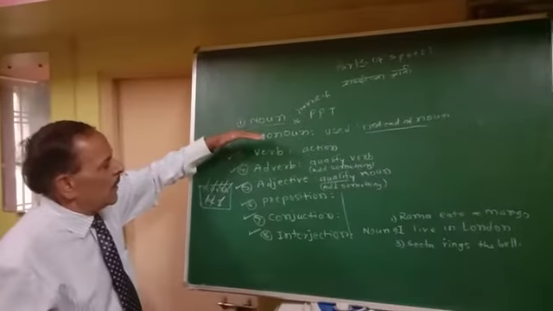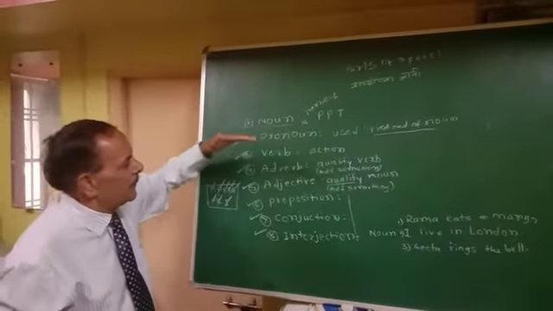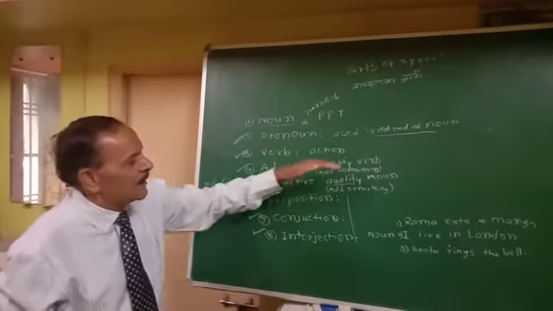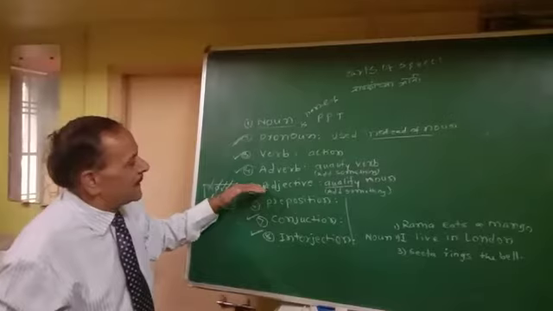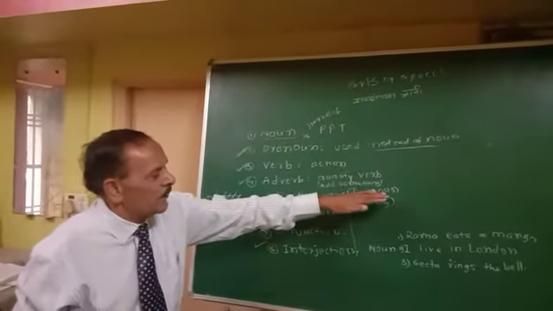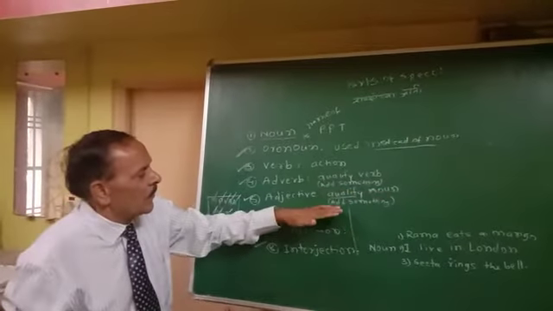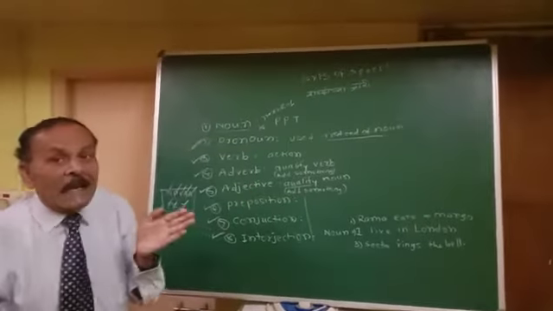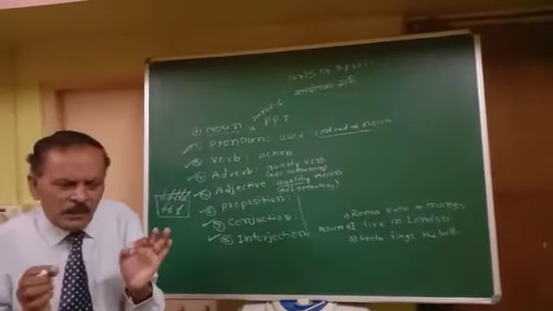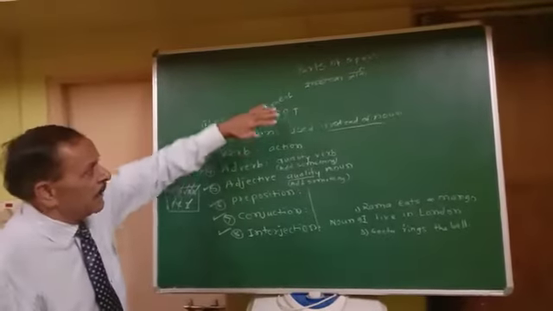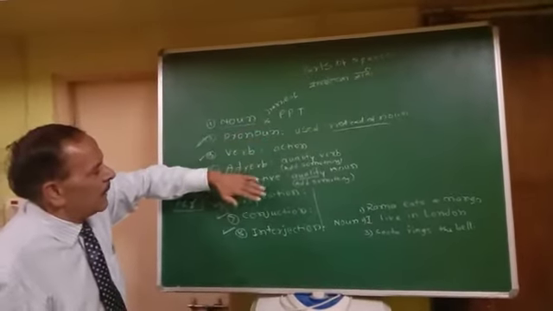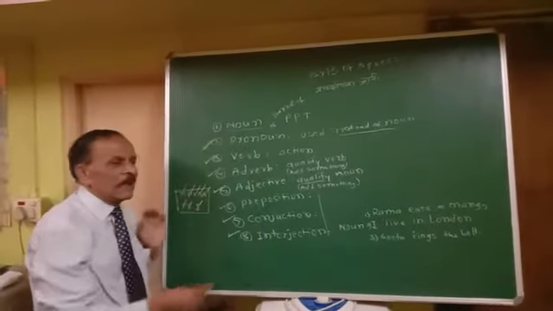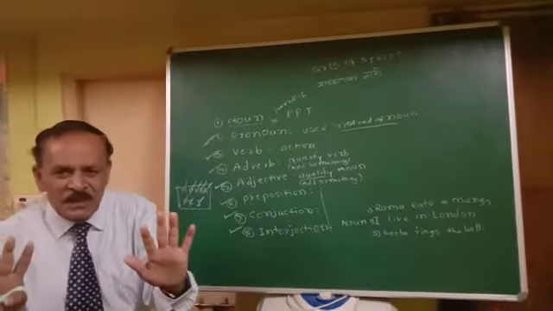Okay. And later on, verb denotes the action, adverb qualifies verb or adds something to the verb, adjective qualifies the noun or adds something to the noun. We will learn in the next phase. But in the present phase, today we are focusing on what the parts of speech are.